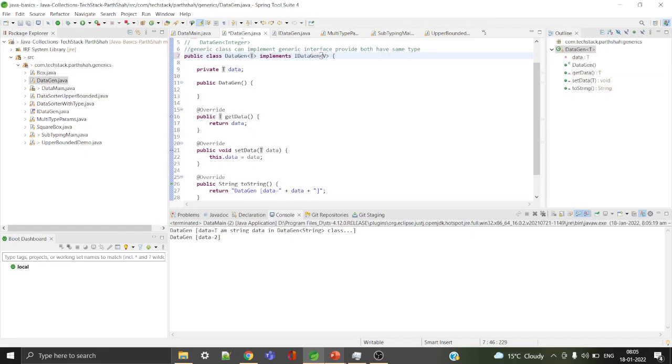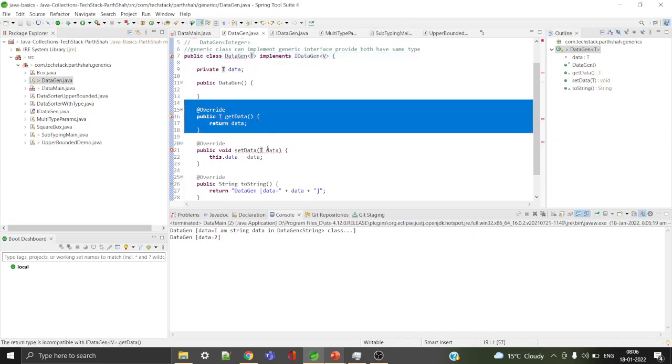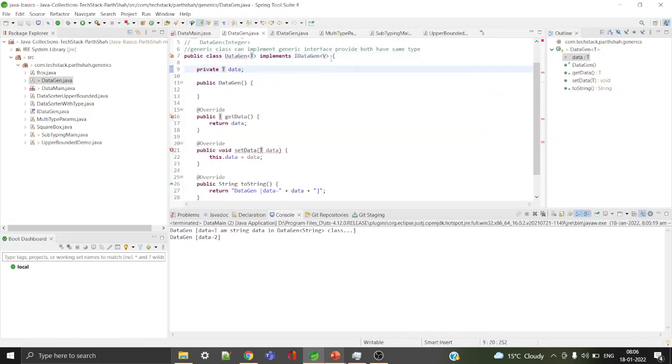So I cannot have it like this. If I have DataGen<T> and I put DataGen<V>, it means this can be a different type and this can be a different type, which is not possible. It will throw an error: the type DataGen<T> must implement the inherited abstract DataGen<V>. So this is not possible. This will throw an error. Now let's go to the next topic.